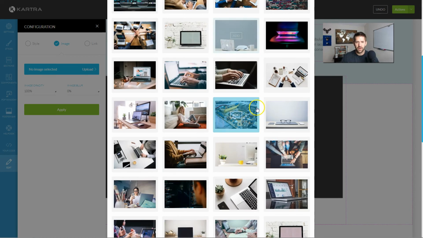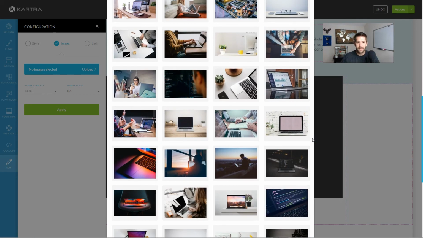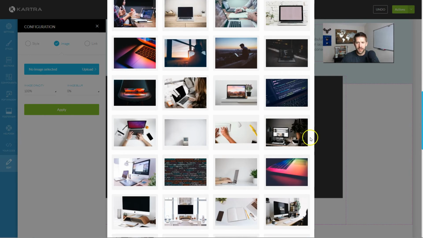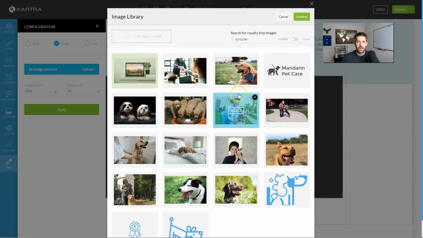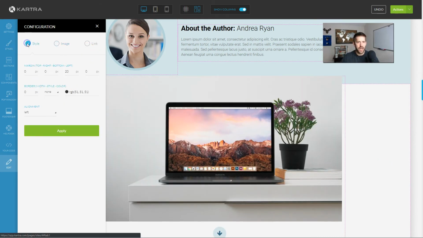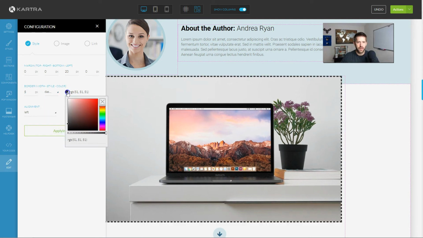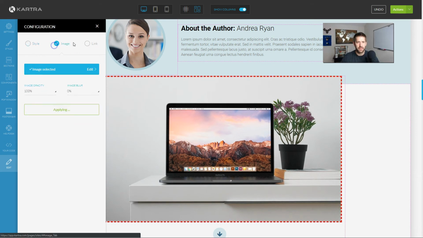But I've typed in computer, and I've got really good-looking stock photos that I can use for my project for computers. So I'll find, I like this one. I'm not a Mac guy, but they are beautiful machines. And I'll confirm, apply, and I've got this image. You can also adjust the style of it by giving it a border. So let's say I want to give it a 5-pixel, 5-pixel dashed border, and I can change the color here. So just a couple little things you can do to make it kind of nice.